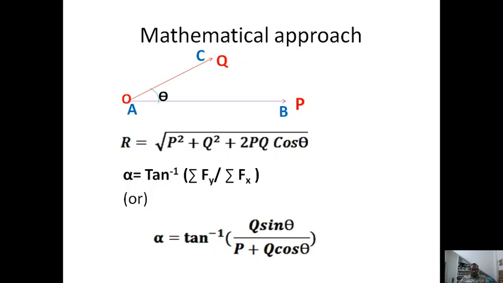Hence, that would be Q sin theta whole square for Fy. Now you combine all those things. P plus Q cos theta whole square gives P square plus Q square cos square theta plus 2PQ cos theta, and from sigma Fy square we get Q square sin square theta. By adding all those things, you will get the square root of P square plus Q square plus 2PQ cos theta. Combining all those things, the resultant will become that.